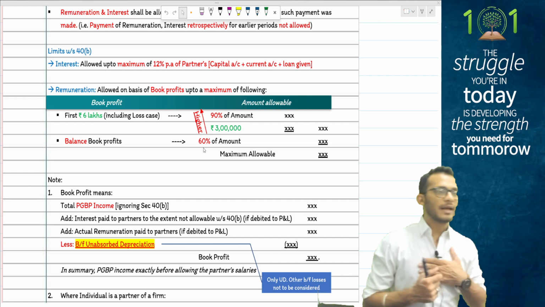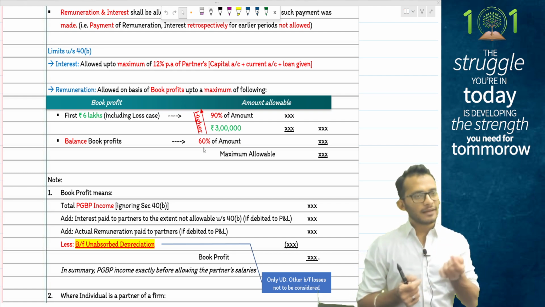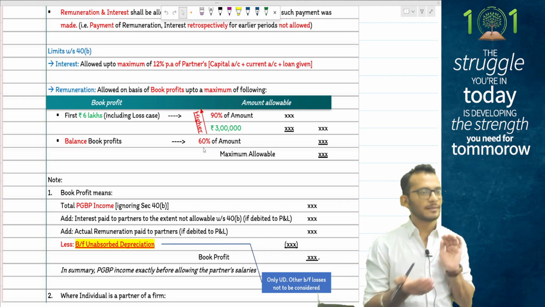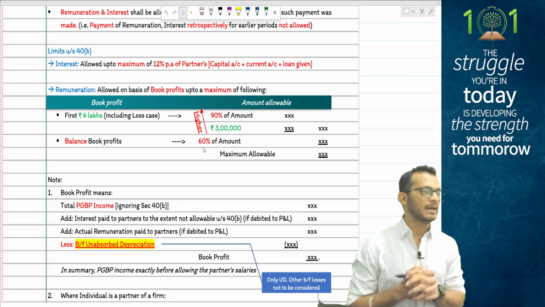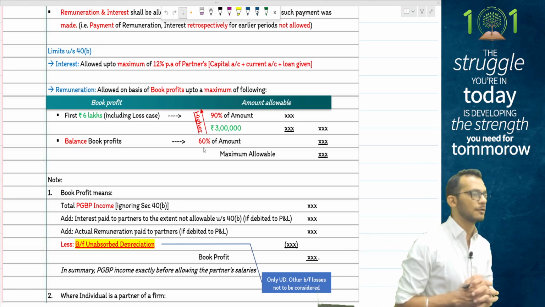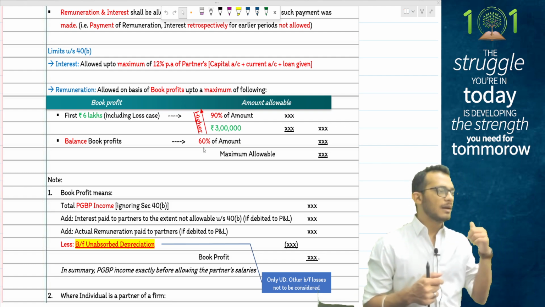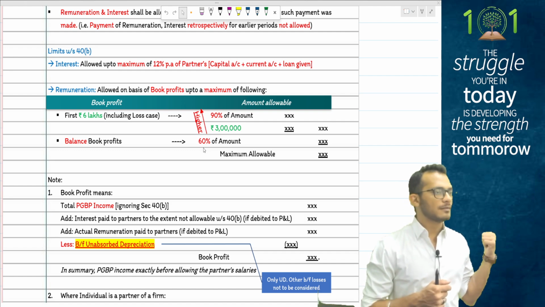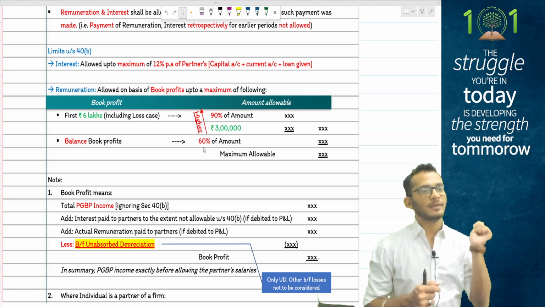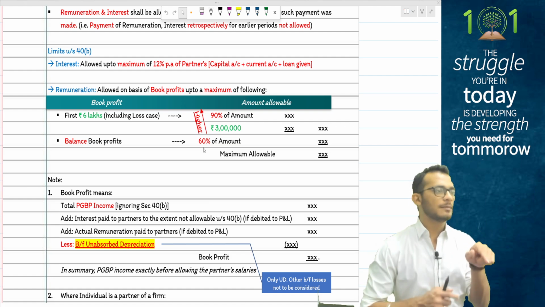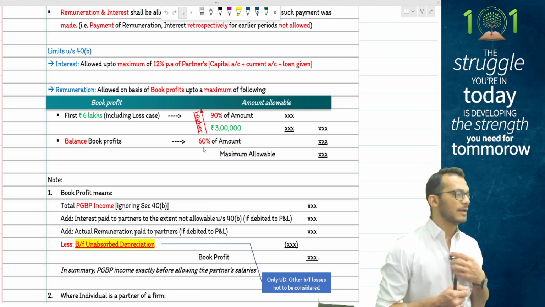If I am getting salary in my personal capacity, even if I get salary in HUF capacity, they both will be taken together for the purpose of my salary computation. Yes, we discussed with some examples, people, where I told you I am a partner in the firm, and I am also a HUF member. If the HUF is working for the firm and is paid salaries, it will still be added to my salary and therefore will have an overall restriction.